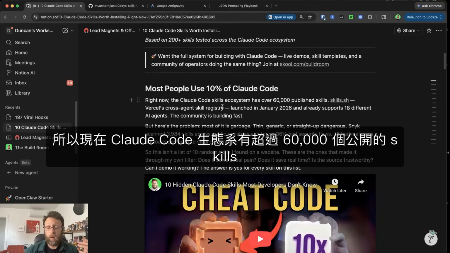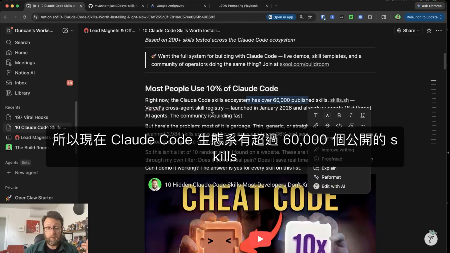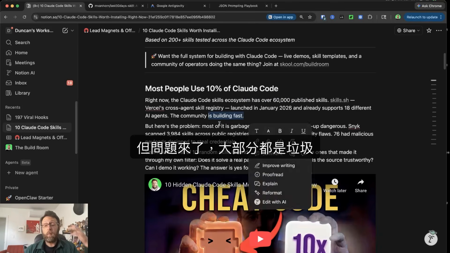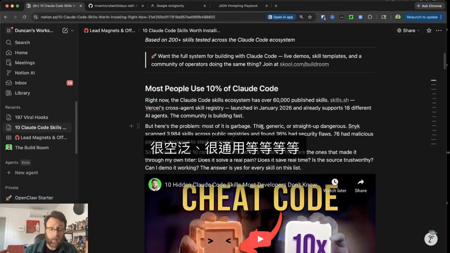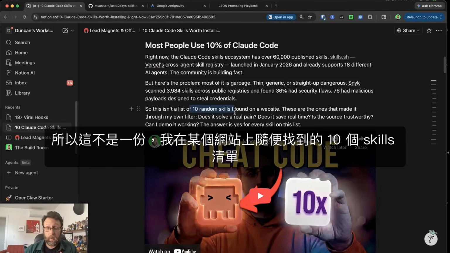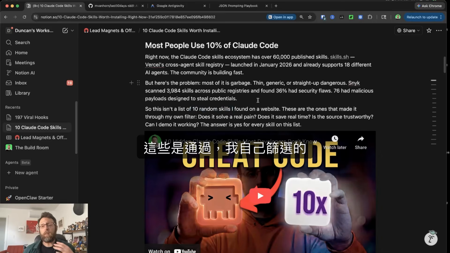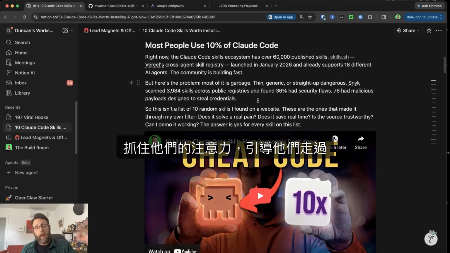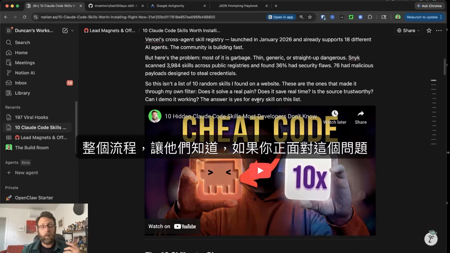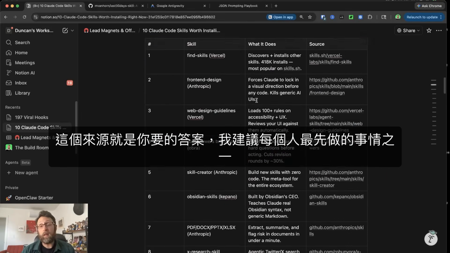So right now, the Claude Code ecosystem has over 60,000 public skills and the community is building fast. But here's the problem. Most of it is garbage. It's thin, it's generic, etc. So this isn't a list of 10 random skills I found on a website. These are the ones that made it through my own filter. So now we're bringing people in, we're telling that story, we're captivating their attention, we're guiding them through the process and letting them know if you're facing this problem, this source right here is the answer you're after.